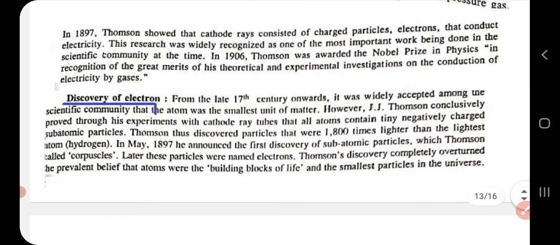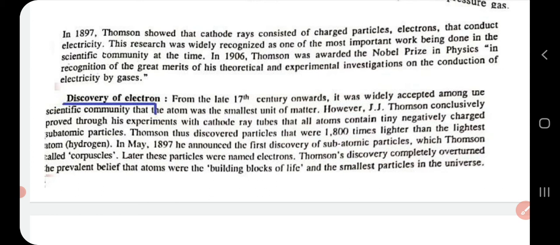Next is the discovery of electron. His discovery of electron was widely accepted, and he proved through his experiments with cathode ray tubes that almost all atoms consist of tiny negatively charged subatomic particles, and he discovered many particles which were 1800 times lighter than hydrogen.